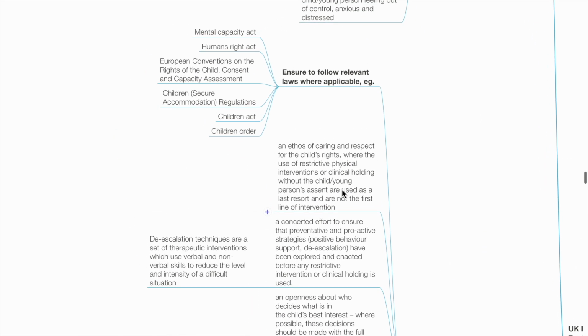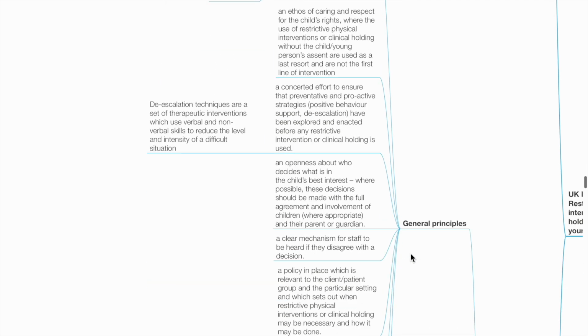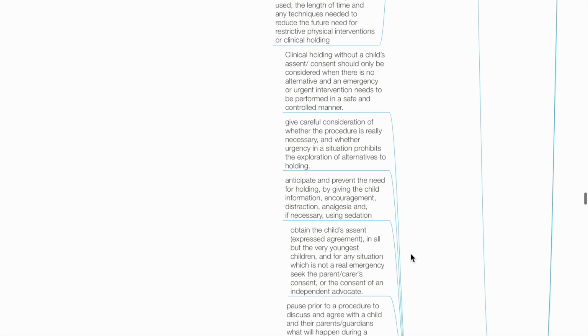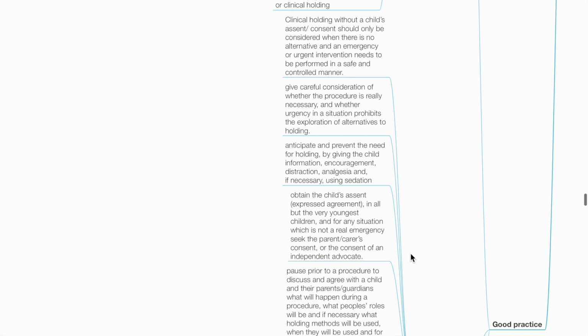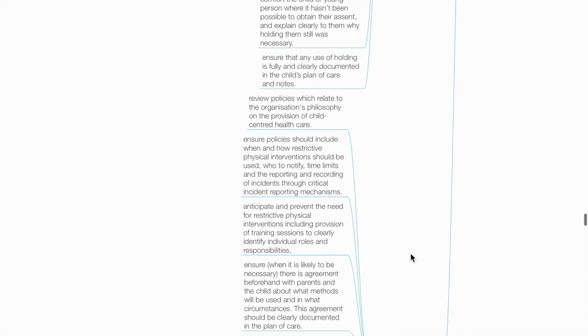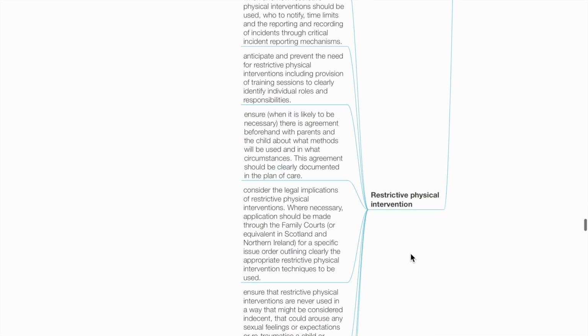General principles for good practice. Principles for good practice for clinical holding. Principles for good practice for restrictive physical intervention are included here for completion.